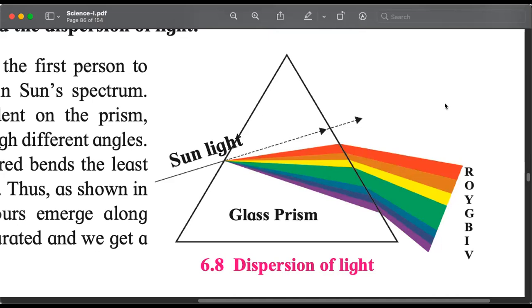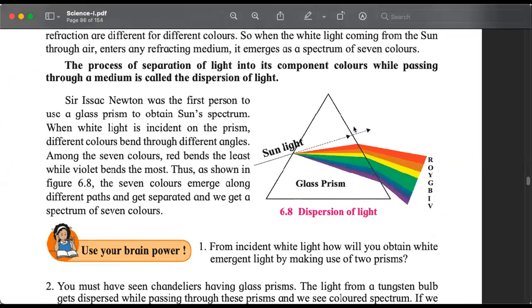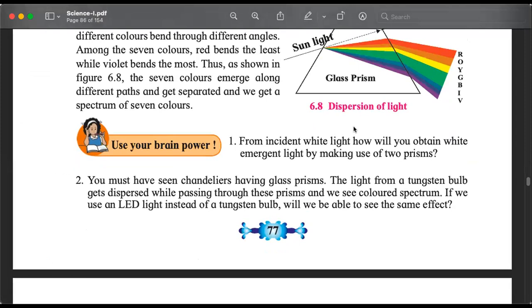Now LED lights will not do this. They will not undergo this phenomenon because the light of an LED is not in this range. Its frequency, its wavelength is not in this range. That is why it will not disperse. Also, the LED light has only one component. It emits light in only one frequency, one wavelength, not different. But natural light consists of radiations of different frequencies and wavelengths. These are the two questions which are asked as part of use your brain power.